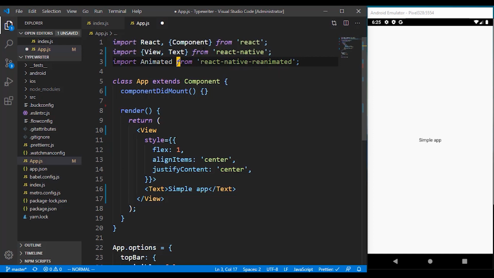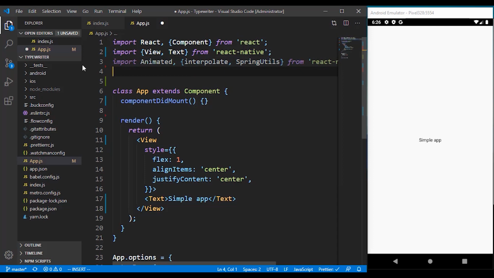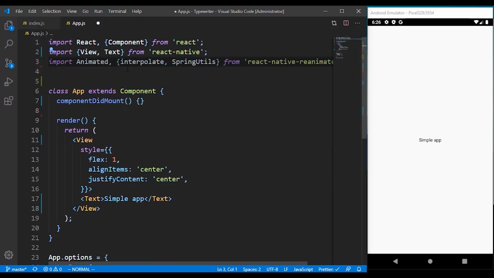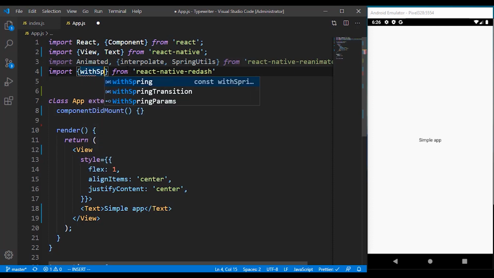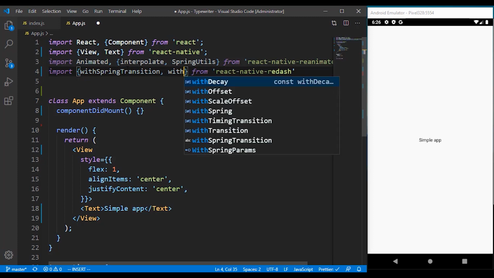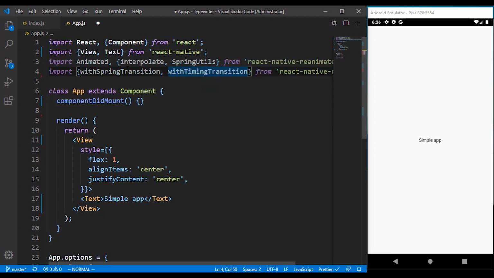With that Animated, there are a couple of things again we have to import. That is the spring utils and also the interpolate, because of this sleek animation you saw that came from the top to the center. Let me just close this down. I also have to import from React Native Redash. The first thing I'm going to import there is the spring transition and also the timing transition, because we want to have that cool effect.